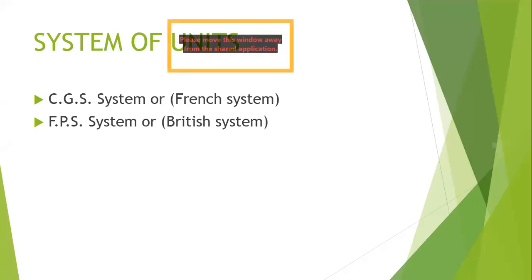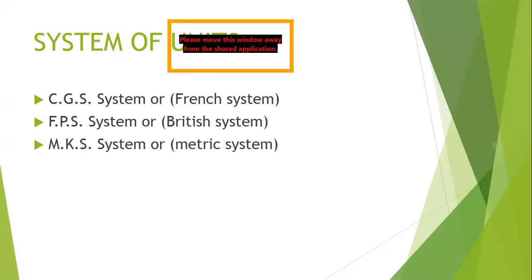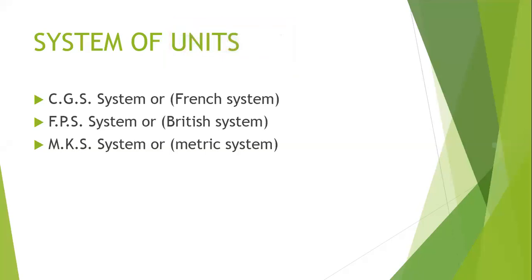We have one more system of units, that is the FPS system, where length was measured in foot, mass in pound, and time in seconds. And this FPS system is also called the British system because the Britishers were using length in foot and mass in pounds.